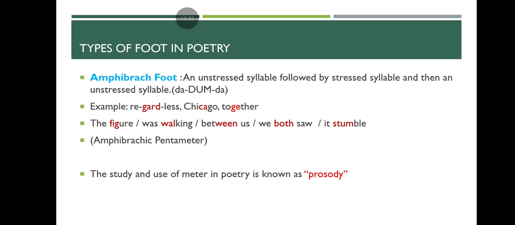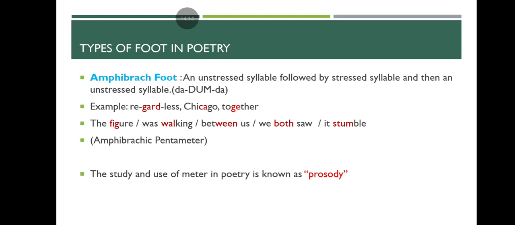So, the last foot we are going to see is the amphibrach foot. Here we have the pattern of an unstressed syllable followed by a stressed syllable and then an unstressed syllable. So we have the sound pattern of da dum da, da dum da. Example, regardless, Chicago, together.